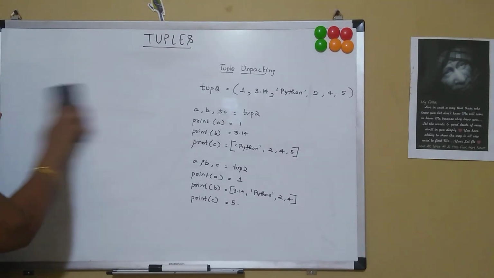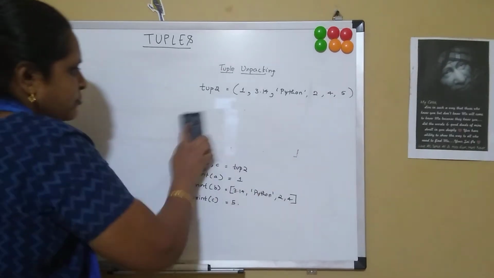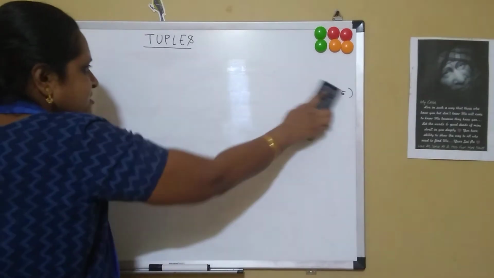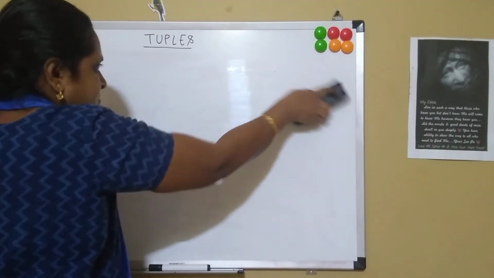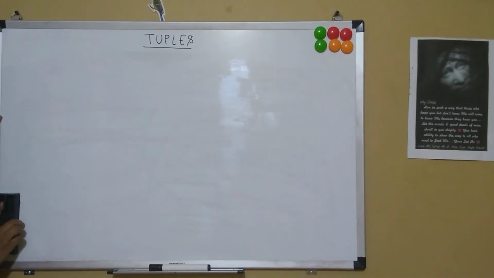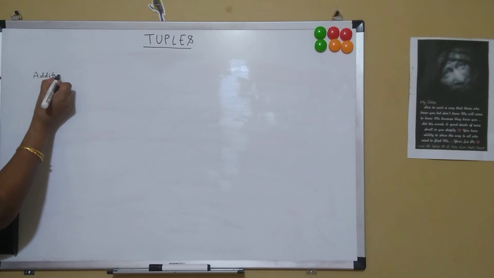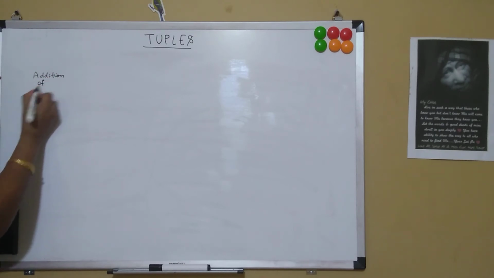Now let's go on and see what all operations are possible in Python and what all operations are not possible in Python. So let's see addition of elements into tuples.